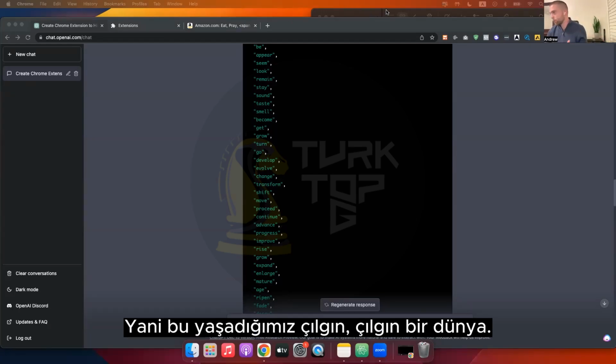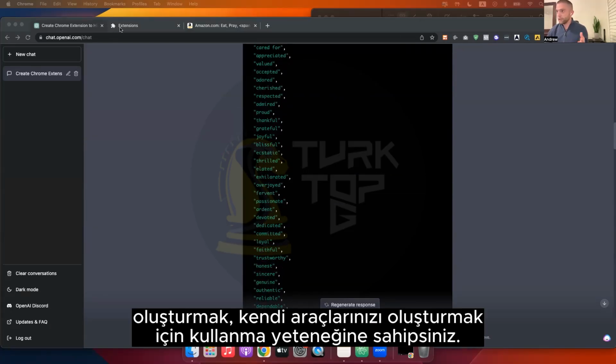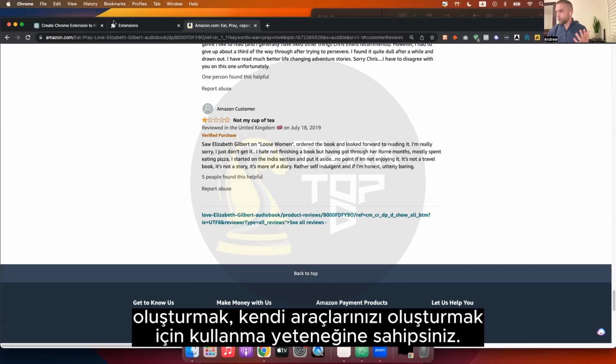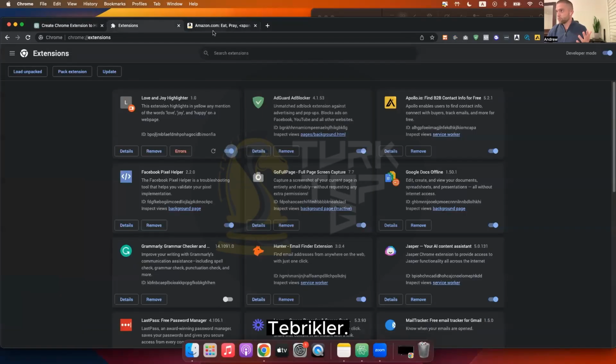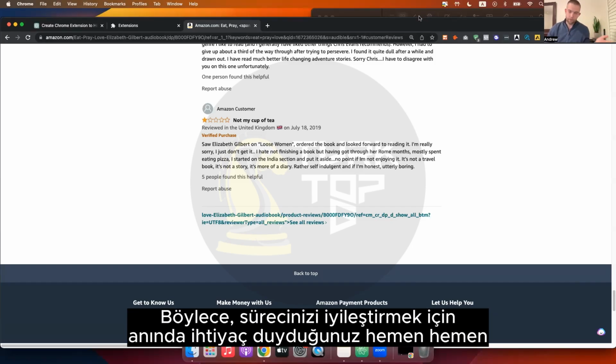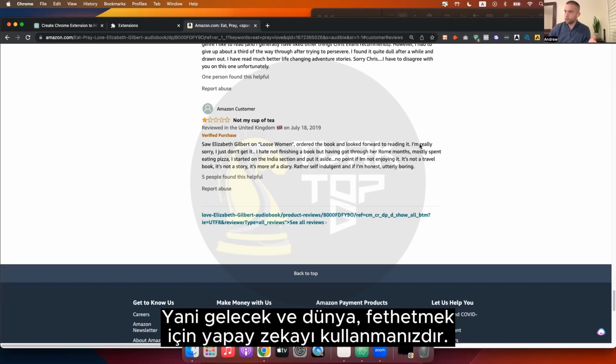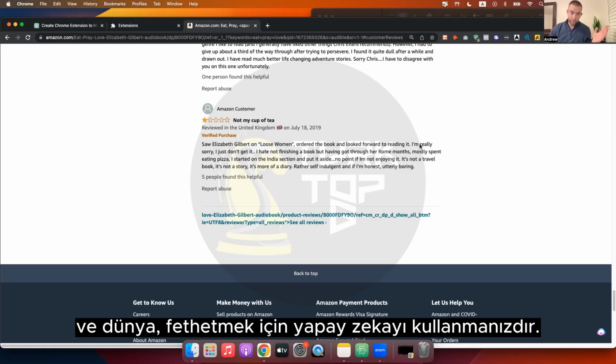So this is a crazy, crazy world we live in. You now have the ability to be a coder and use this to go out and create your own extensions, create your own tools. So congratulations. AI is the future. It's giving you, the copywriter, the ability to leverage the power of code. So you can use this to literally create almost any kind of software that you need on the fly to improve your process. So the future and the world is yours. Use AI to conquer. This is an amazing tool.